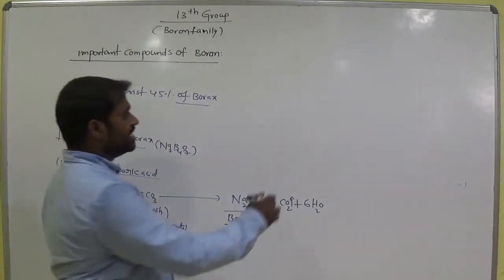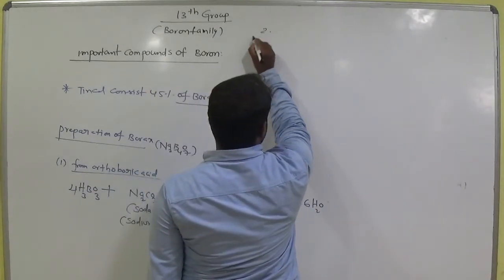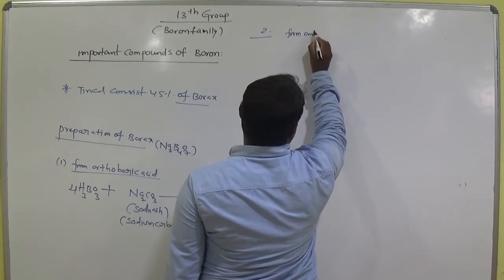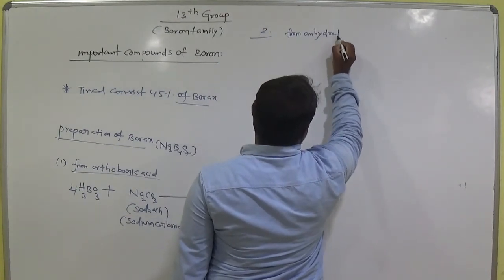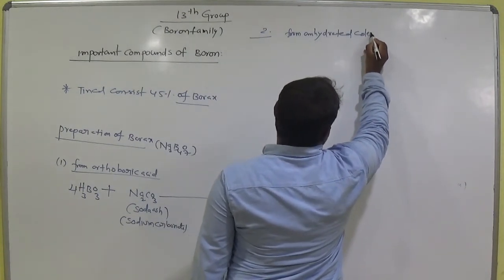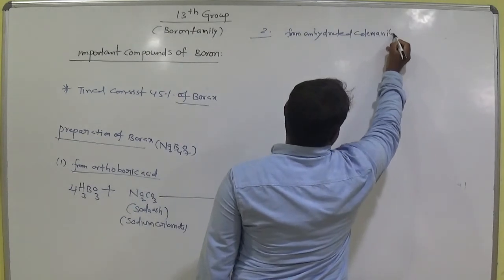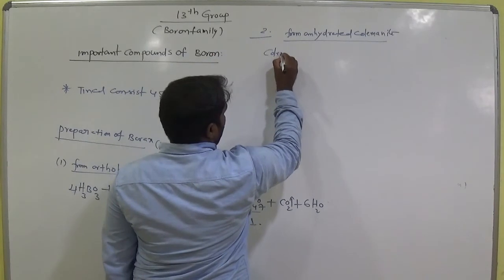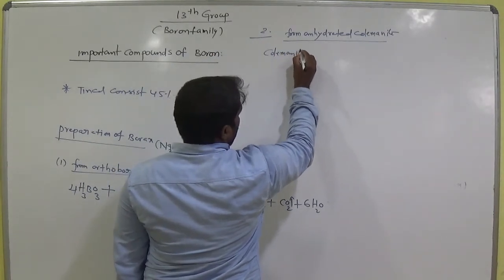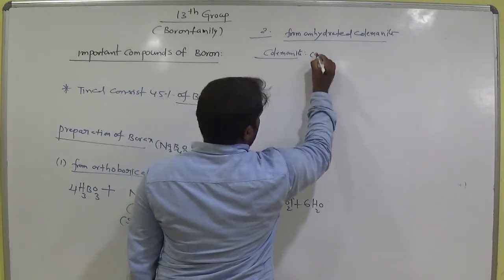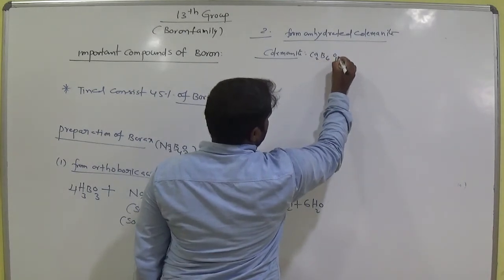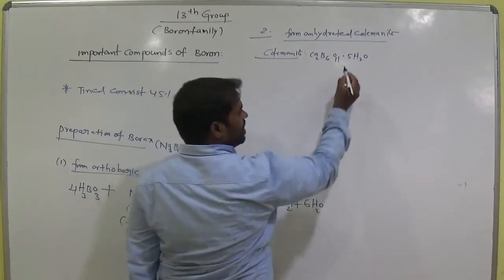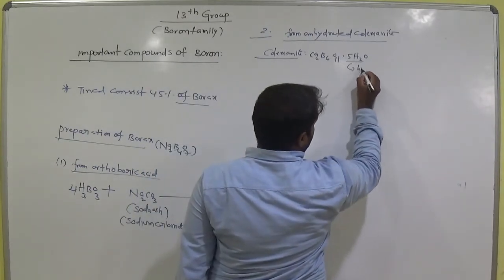One more method is from colemanite, from anhydrated colemanite, which is also an important one. What is colemanite? Colemanite means Ca2B6O11·5H2O. Water is there, so it is hydrated.